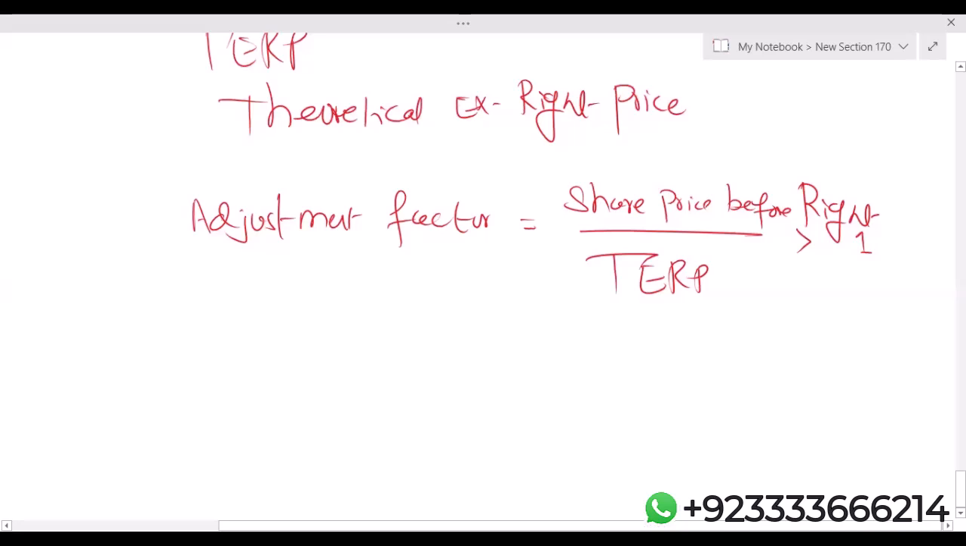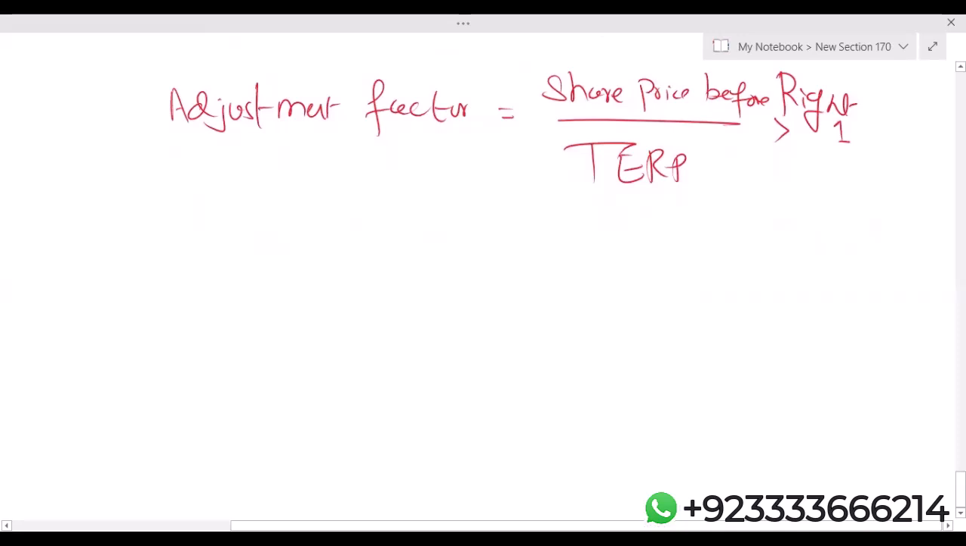Whenever two dates are given in the question, one is the announcement date, another is the entitlement date. We will always work according to the entitlement date, not according to the announcement date. And obviously, if nothing is mentioned, then we always assume announcement and entitlement date are the same. But whenever the examiner categorically gives you both dates, then the entire calculation will be performed according to the entitlement date.